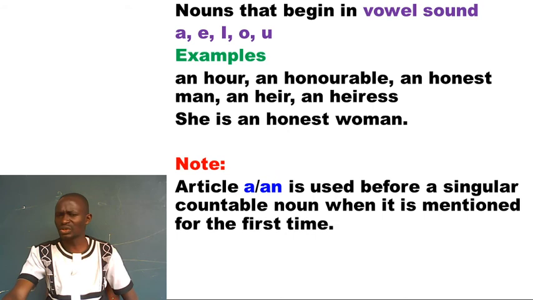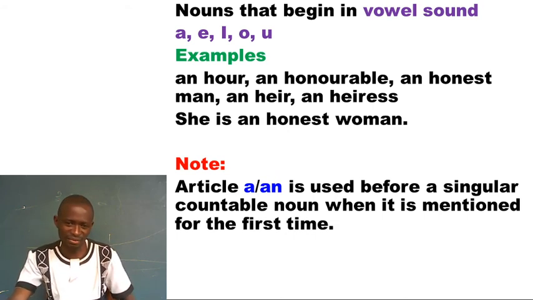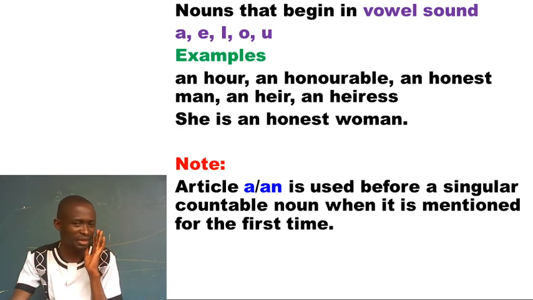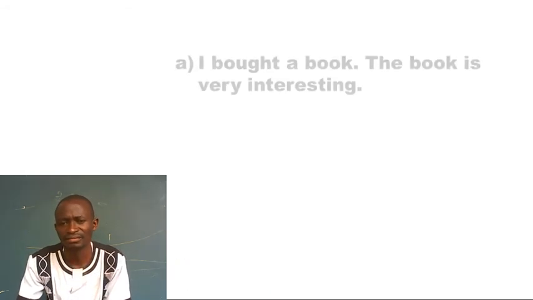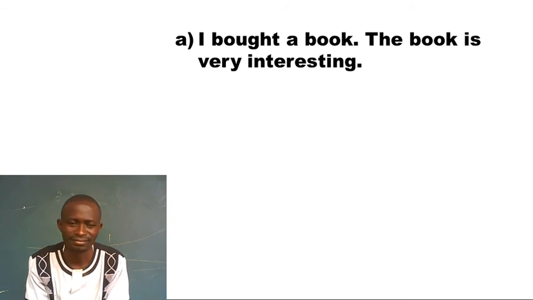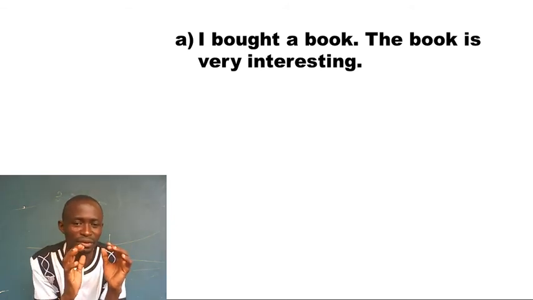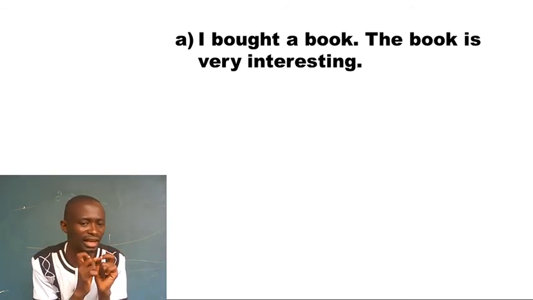Take note that article a and an is used before a singular countable noun when it is mentioned for the first time. I've added something there little. When it is mentioned for the first time. Learn from this example. I bought a book. Now I've introduced this book, and I'm not specific.